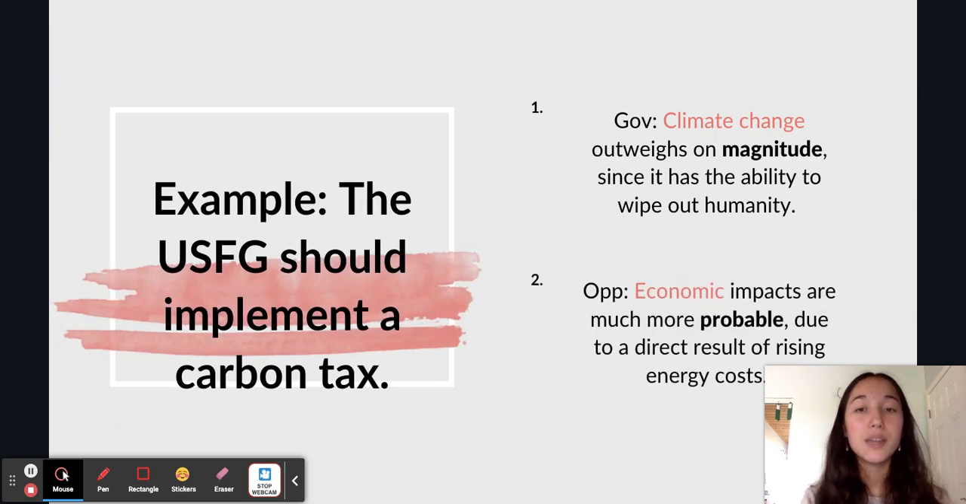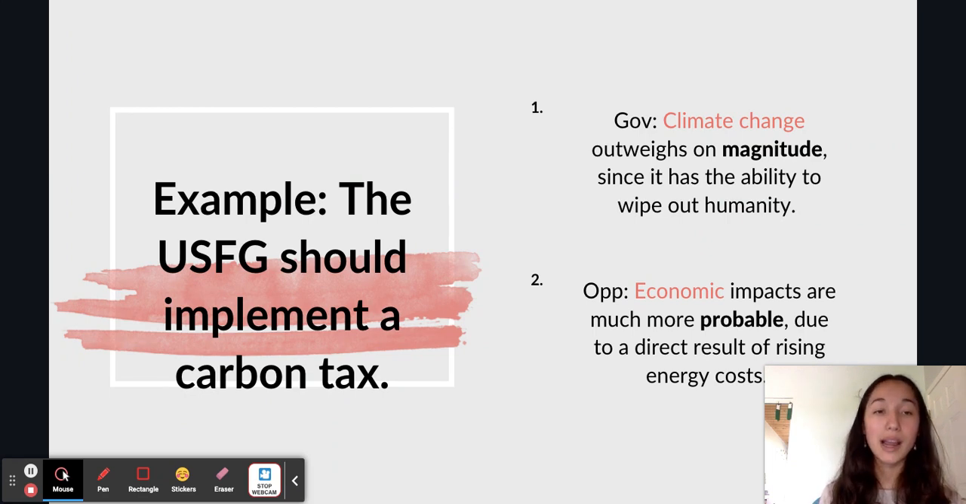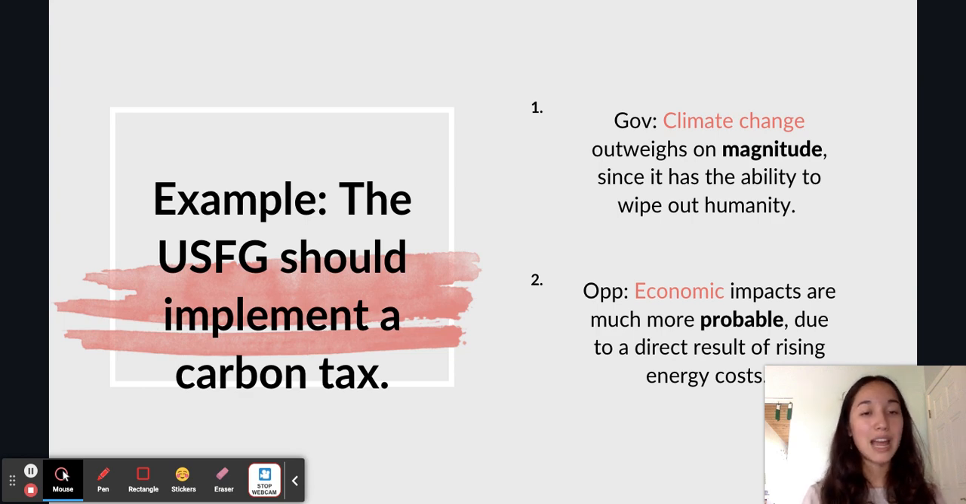Here's an example. Say the resolution is the USFG should implement a carbon tax. In this case, the government team is advocating for climate change, whereas the opposition team says that the economic impacts are more significant. Gov argues that climate change outweighs on magnitude since it has the ability to wipe out humanity, whereas the opposition argues that economic impacts are much more probable due to a direct result of rising energy costs. And so in this case, once again, we see a stalemate. That's why it can be useful to compare magnitude and probability. In this case, government has to somehow prove that magnitude outweighs probability, and the opposition team has the opposite burden.